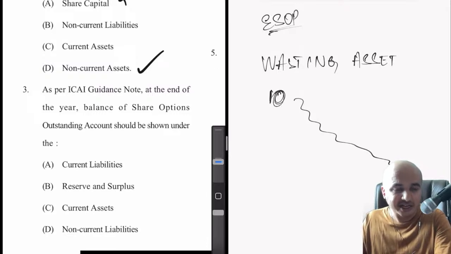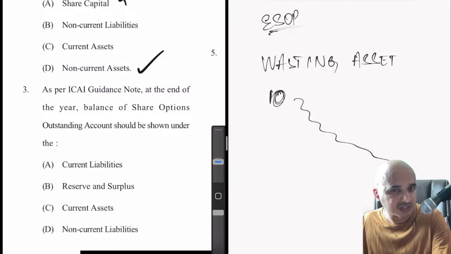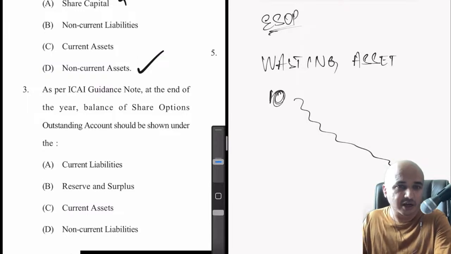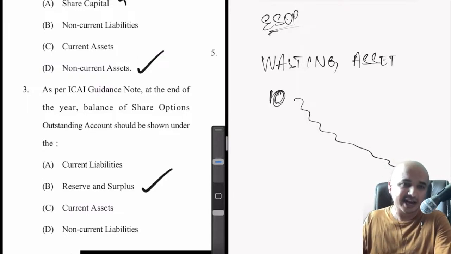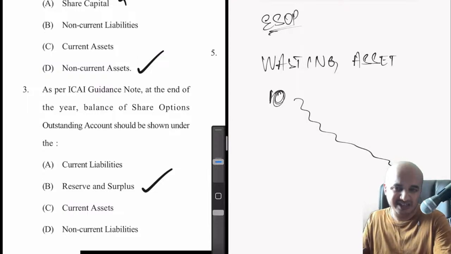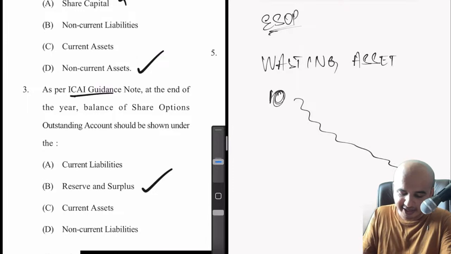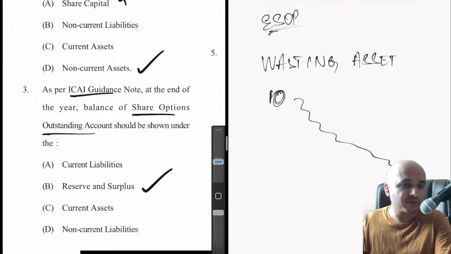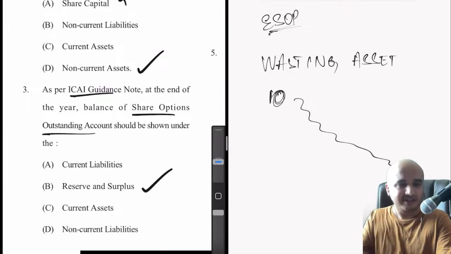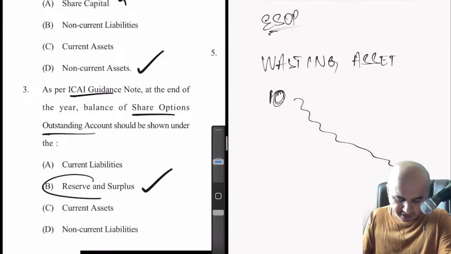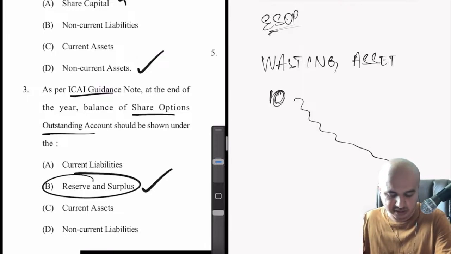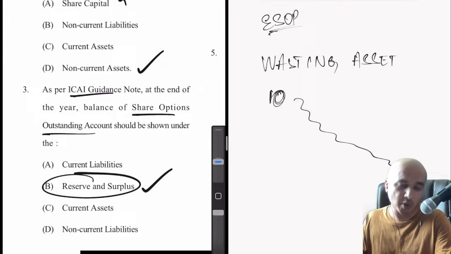Under that, they have very specifically mentioned that share options outstanding account should be shown under the category of reserves and surplus. So you can just search for ICAI guidance note and search specifically for share options outstanding account. There in one of the paragraphs, they have mentioned where exactly to show this outstanding account of share options.